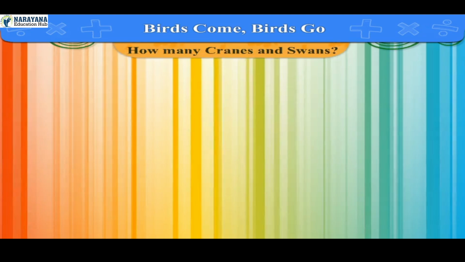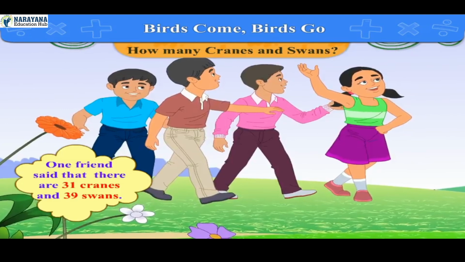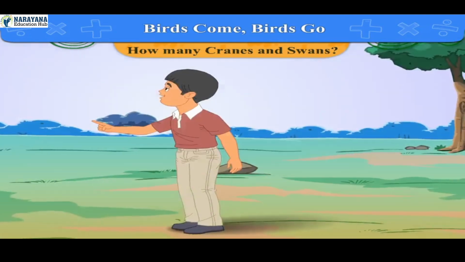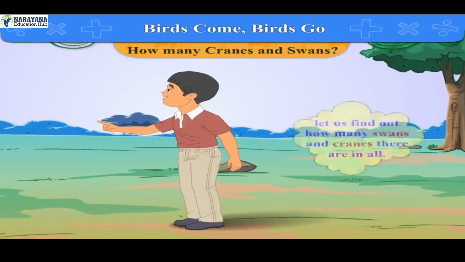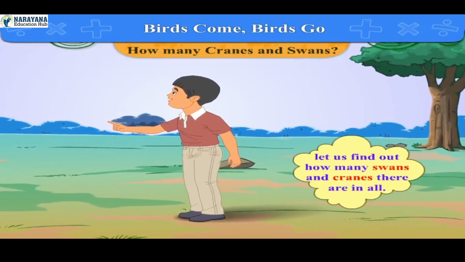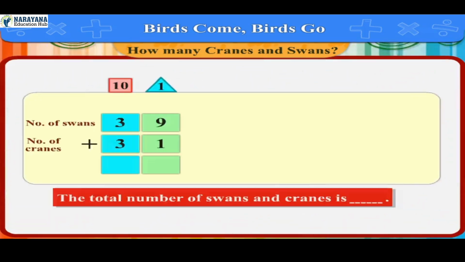How many cranes and swans? One friend said that there are 31 cranes and 39 swans. Josh said, "Let us find out how many swans and cranes there are in all." In the same way, we will add the number of swans and cranes.